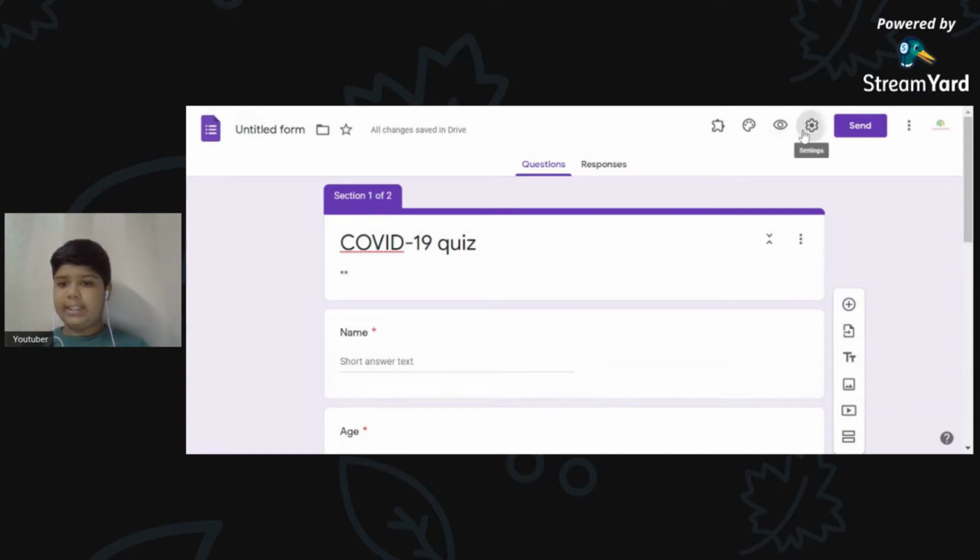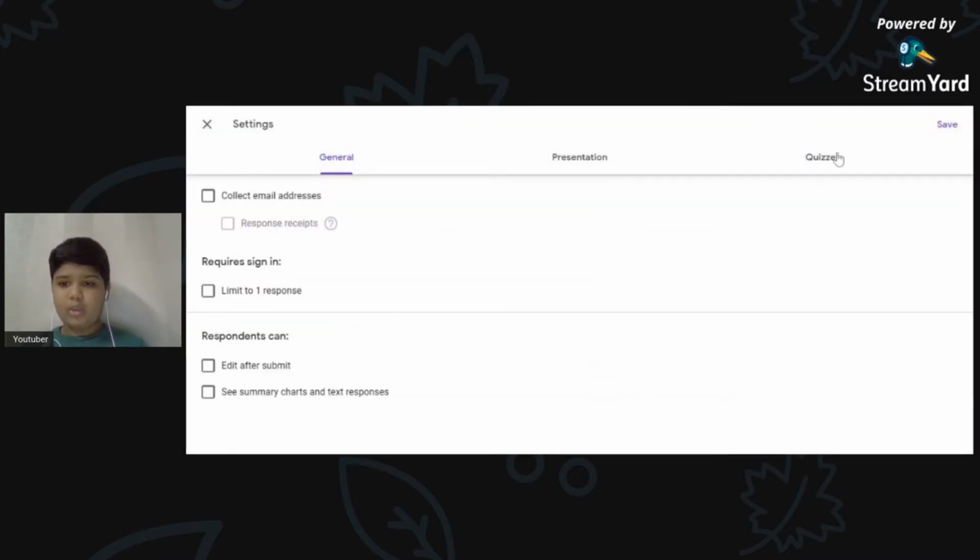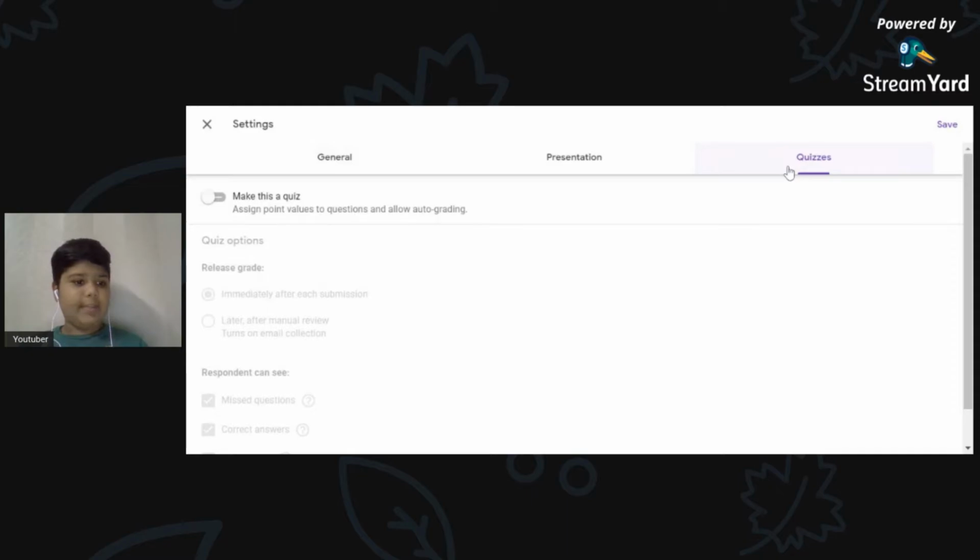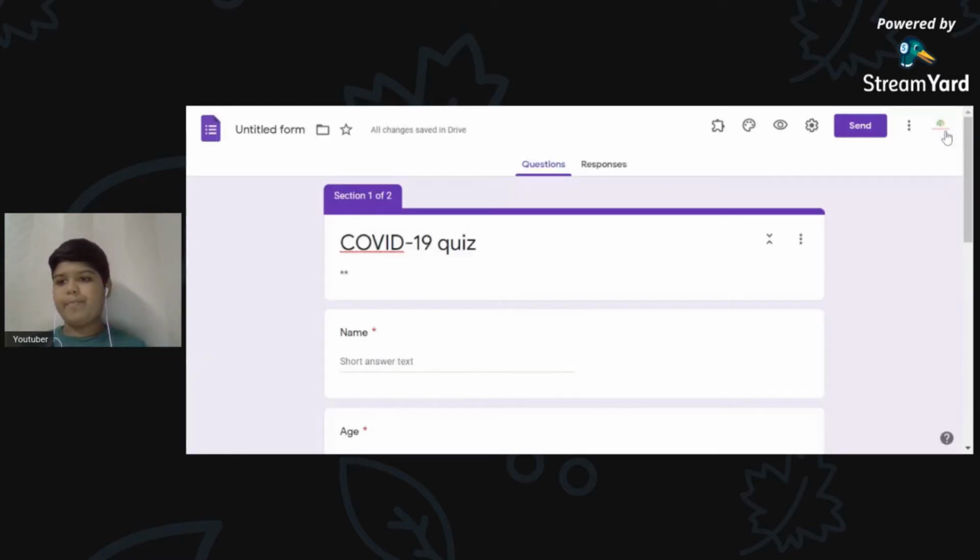You click on this settings button, go to quizzes, and then click make this a quiz, which assigns point values to questions and allows auto grading. Then you have to click on save.